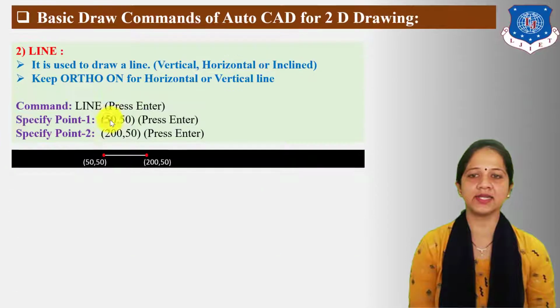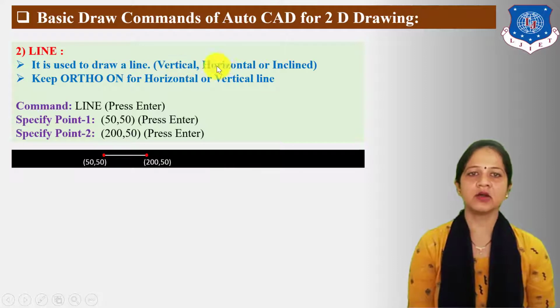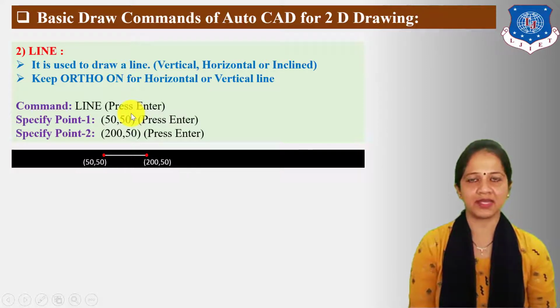Next, let us understand the line command. It is used to draw a line, either vertical, horizontal or inclined. Keep ortho on for a horizontal or vertical line. Now the command for line is "line". So type line in the command bar area, then press enter.